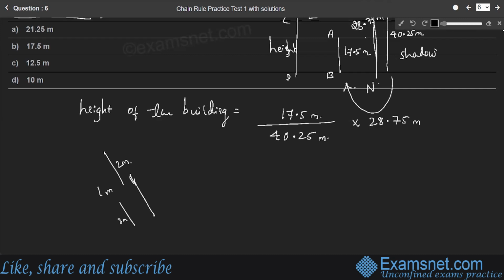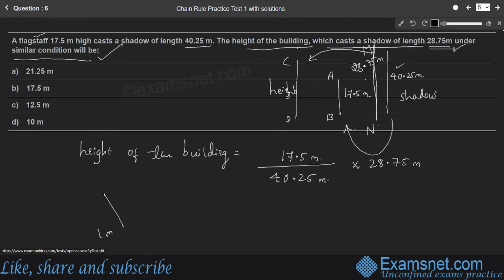Therefore, it is given in the question as under the same condition. So if the shadow was 40.25, the height of the flagstaff was 17.5 meter. Therefore, if the shadow was 28.75 meter, what is the height of the building, right?